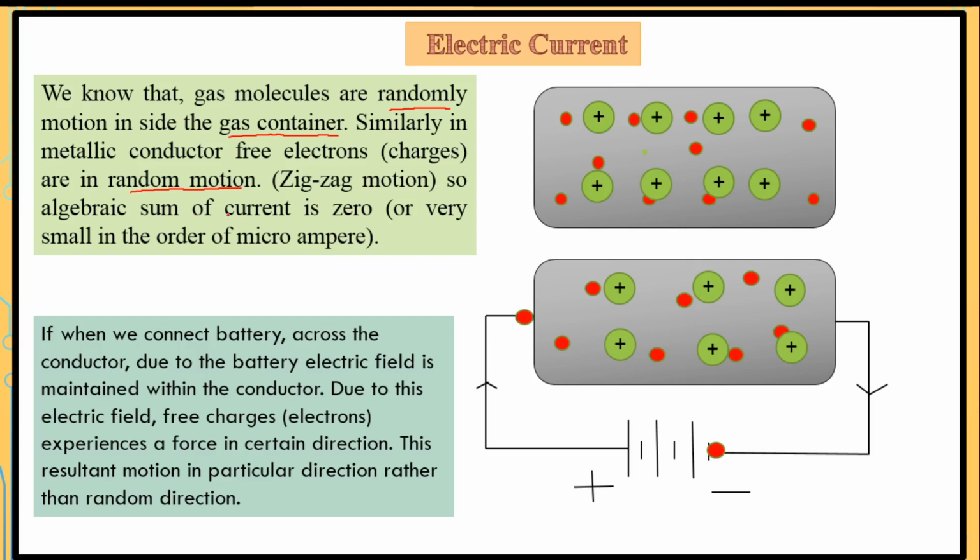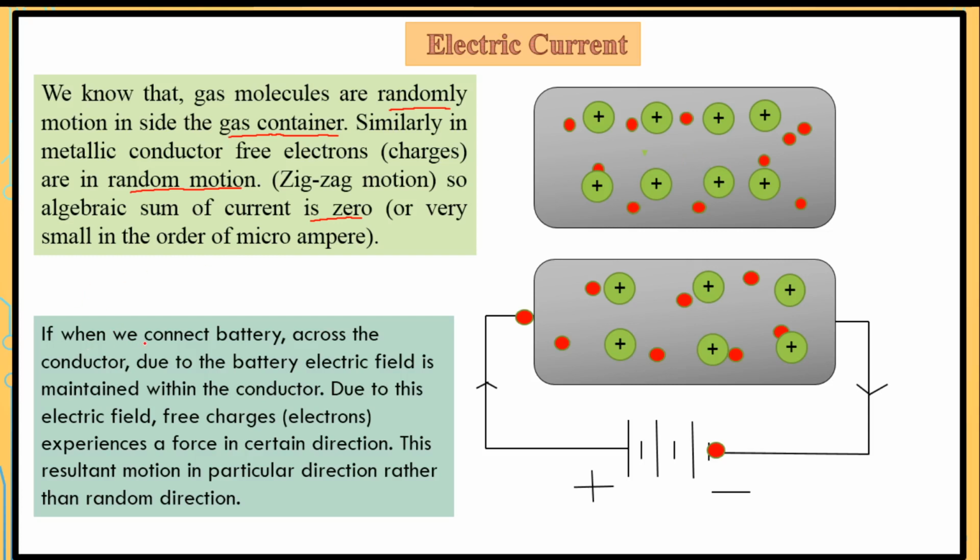So the algebraic sum of the current is 0. We will not observe the current, as the algebraic sum is 0, or very small, in the order of microampere. So the electrons inside the metal are moving in random directions, in a zigzag manner, and due to this the algebraic sum of the current we observe is 0.